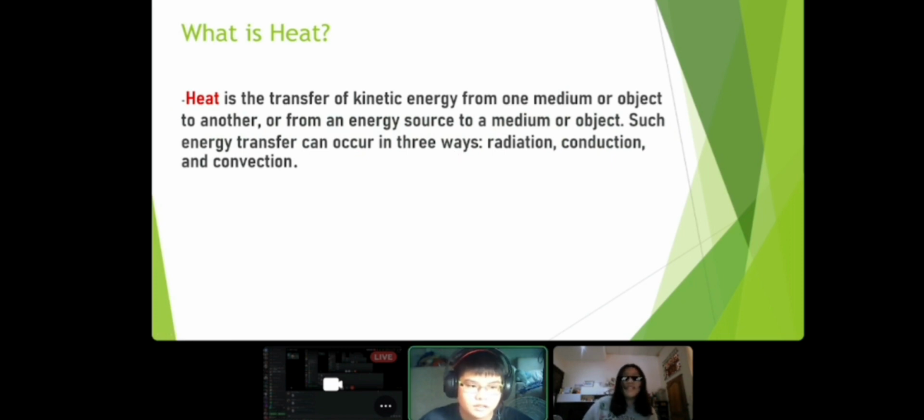What is heat? Heat is a transfer of kinetic energy from one medium or object to another, or from an energy source to a medium or object. Such energy transfers can occur in three ways: radiation, conduction, and convection.